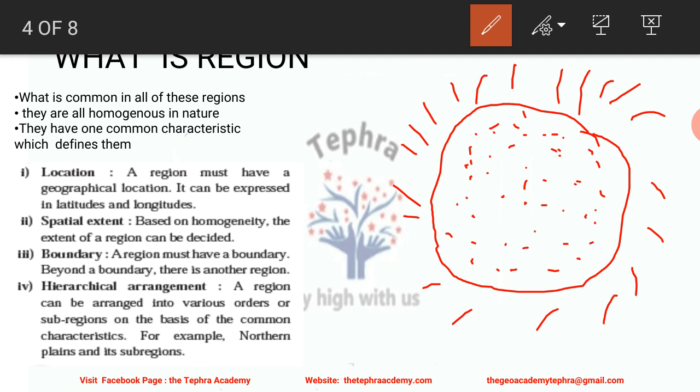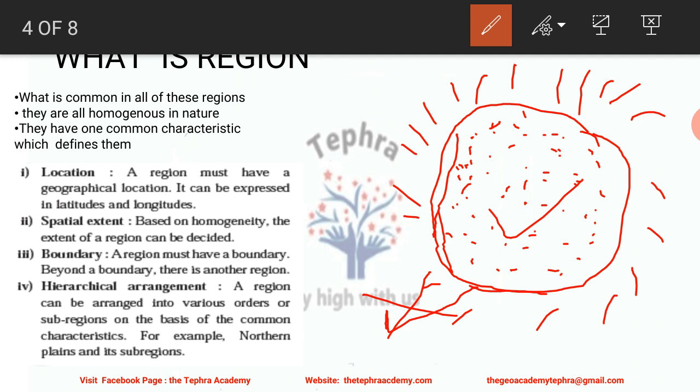So based on homogeneity, the extent of a region can be decided. For example, in this example that I have drawn, suppose this is the place where the common characteristic ends. So beyond this, there is no common characteristic which is found over here. So here the spatial extent of the region is ending. In other words, it means that there is a boundary. So a region must have a boundary, and beyond the boundary there is another region.